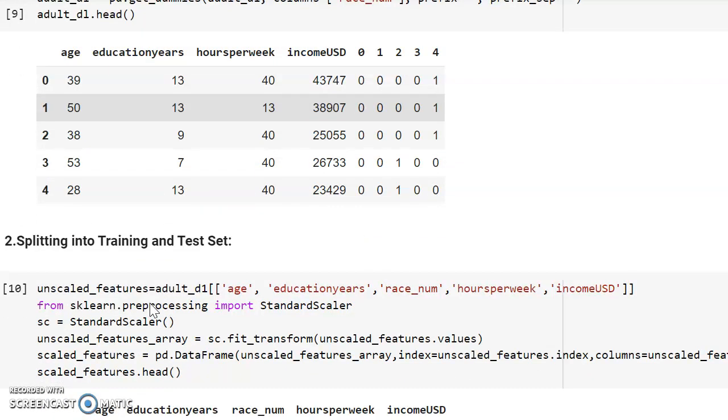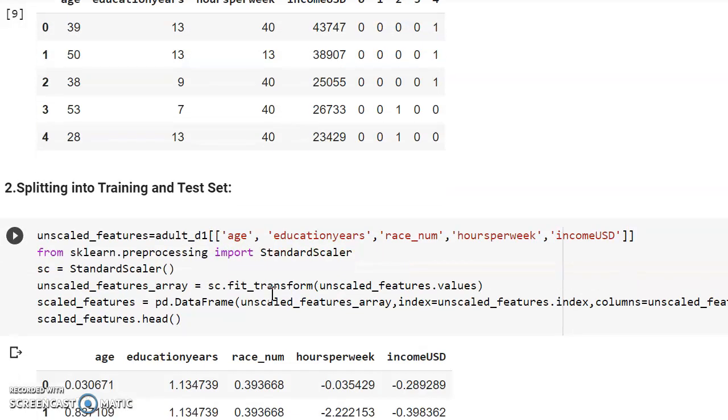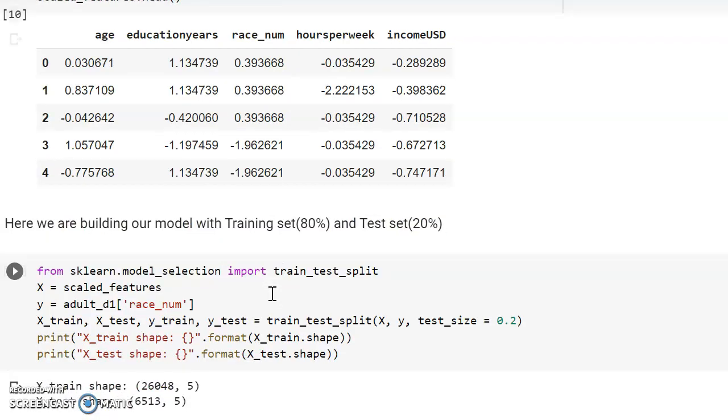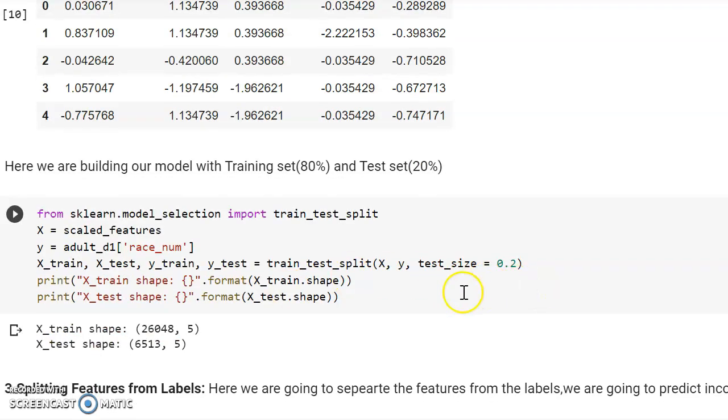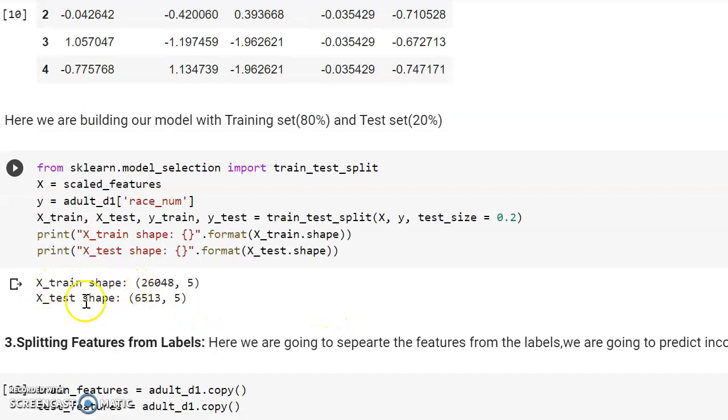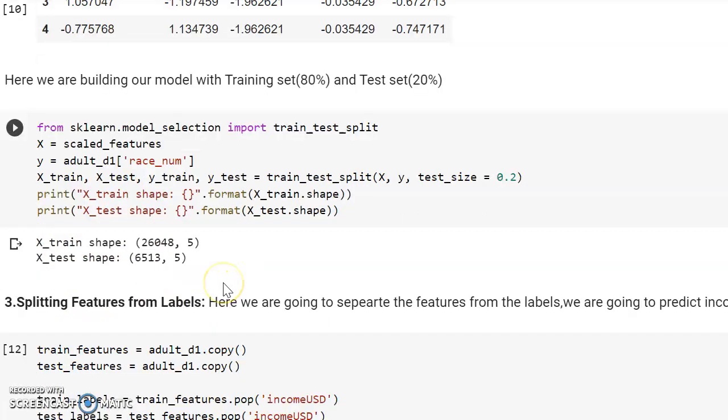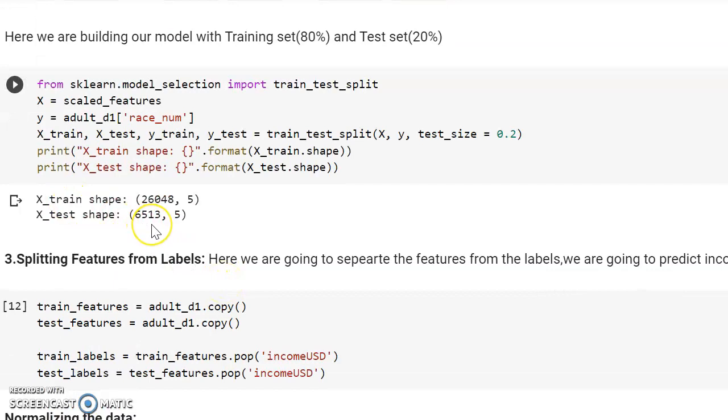After that I'm splitting into training and test data sets, using my list of attributes and importing the standard scaler. Now we're building our model with an 80% and 20% split, test size 0.2. Here you can see the x train shape and x test shape.